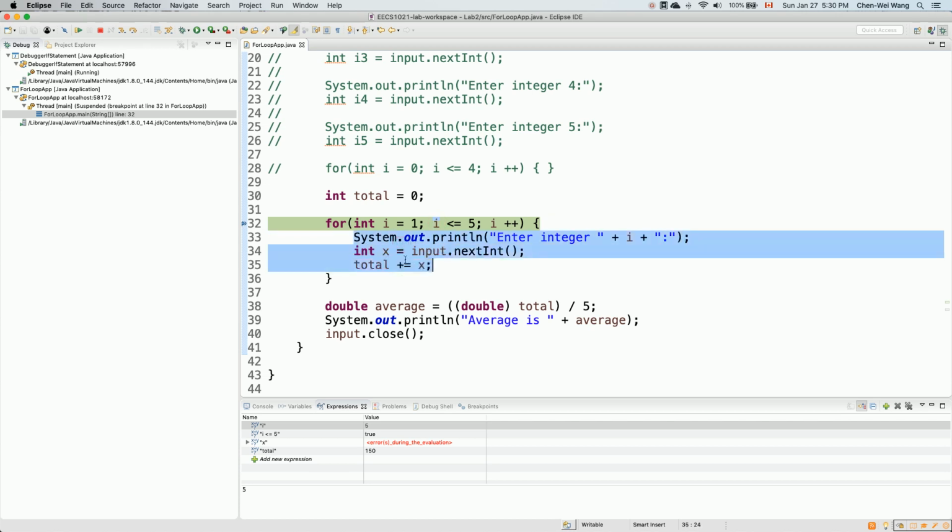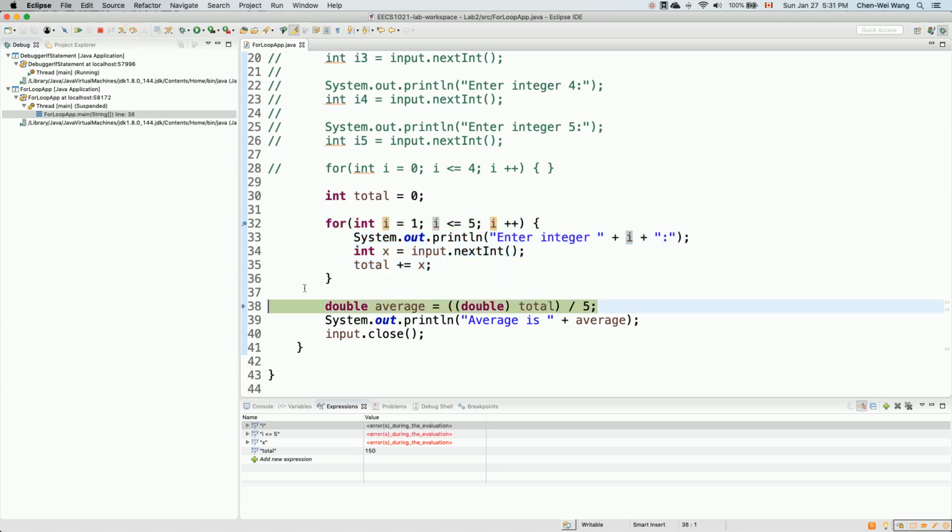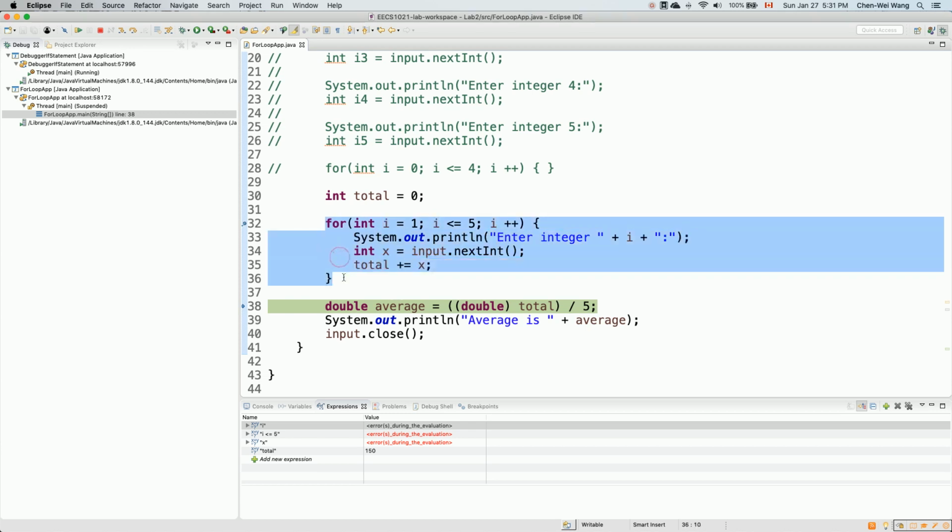That means we're going to bypass the body of the loop. So now as soon as I say step over, you can see that you just go to line number 38, right? We don't really execute this anymore because we've done that 5 times. And now the condition over here is already false, because I has become 6. If you look at the value for I over here, actually I is already gone. Okay, it's only within the scope of the for loop, so we cannot see I anymore.